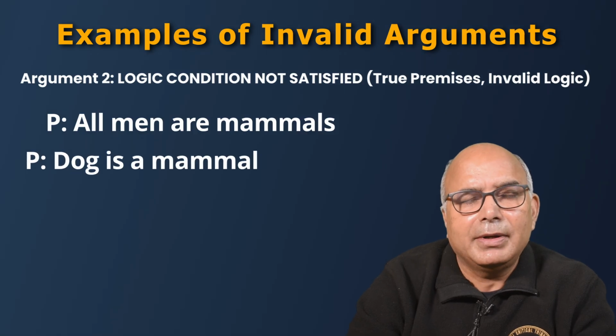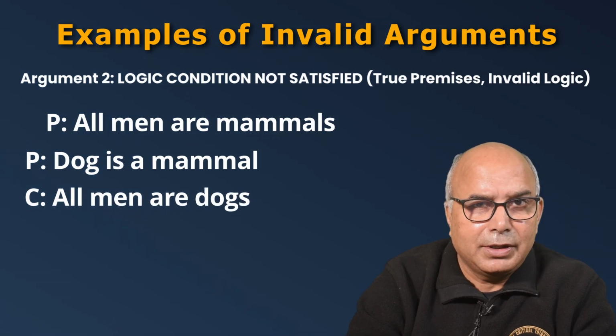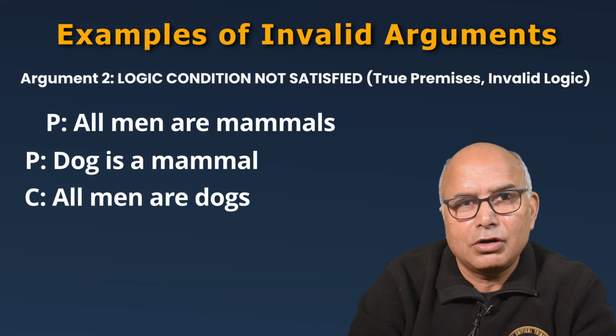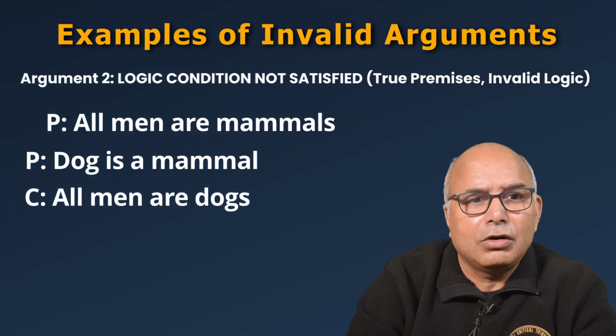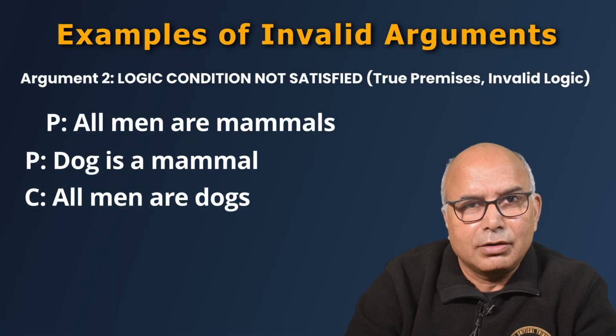Dog is a mammal. And therefore, all men are dogs. Now, again, a wrong conclusion. But here we can see both premises are correct because all men are mammals, and also all dogs are mammals. But the logic here is wrong.